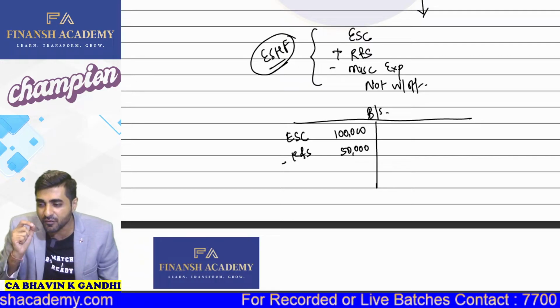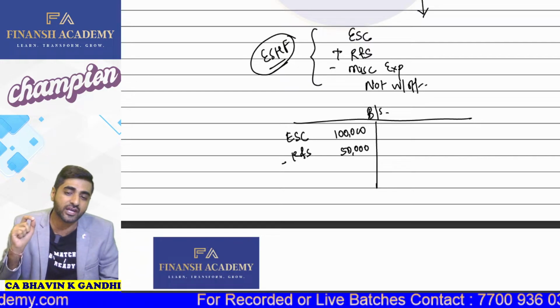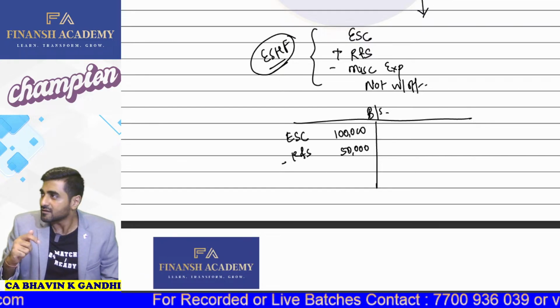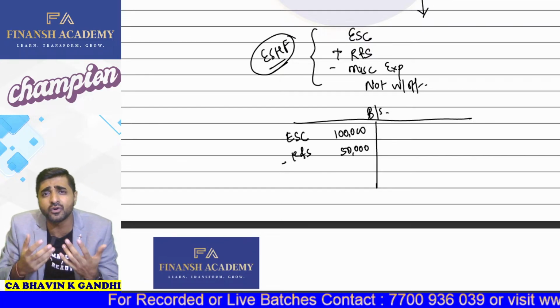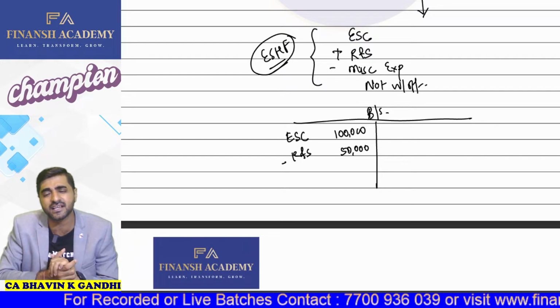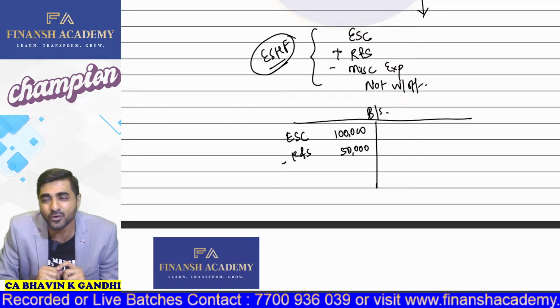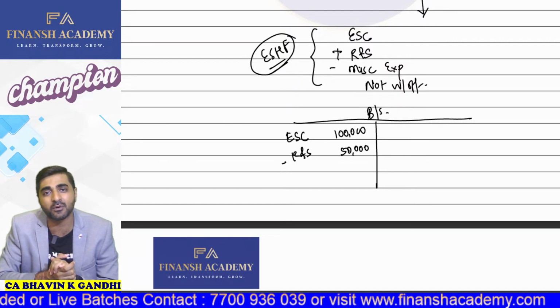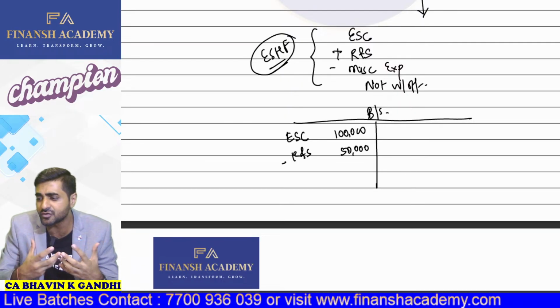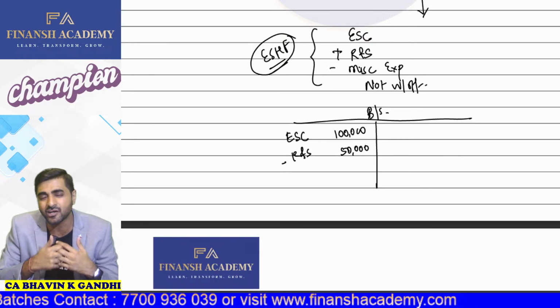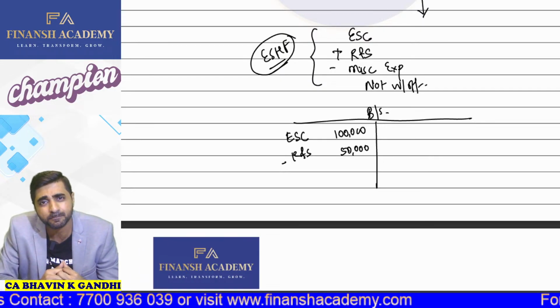So reserves and surplus forms part of your equity shareholders funds. Let's say companies have not distributed the profits. Where will this profits element go? Can I say these profits are actually going to go to your equity shareholders funds only? Come on, yes or no? Yes, if the profits are not distributed, then it will be forming part of your equity shareholders funds.